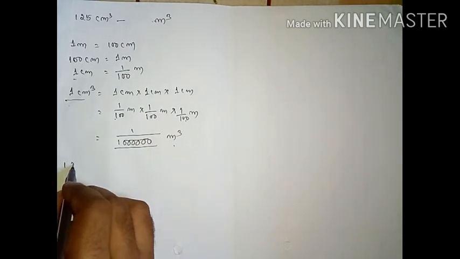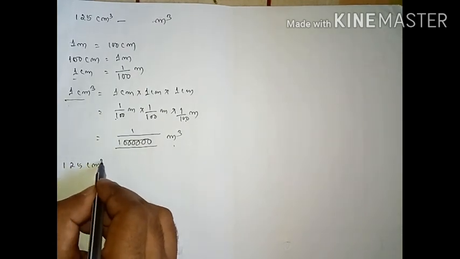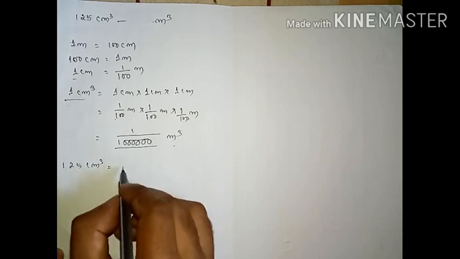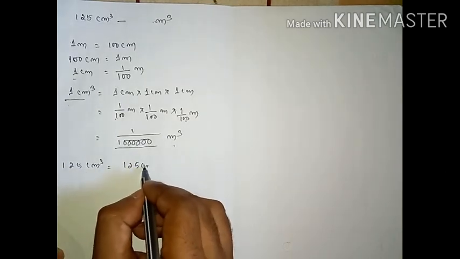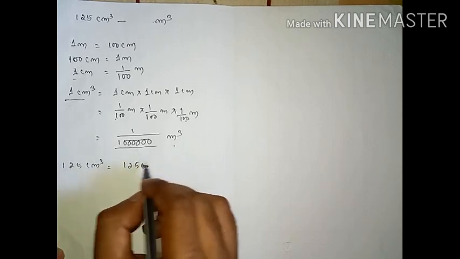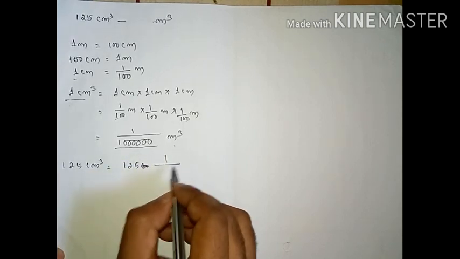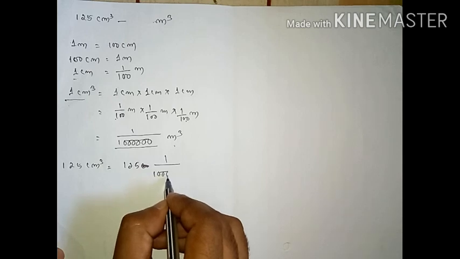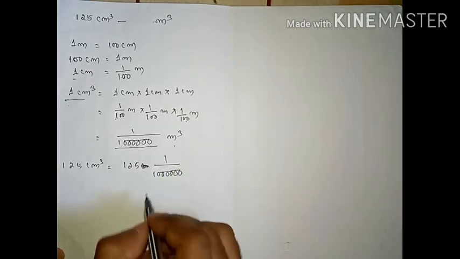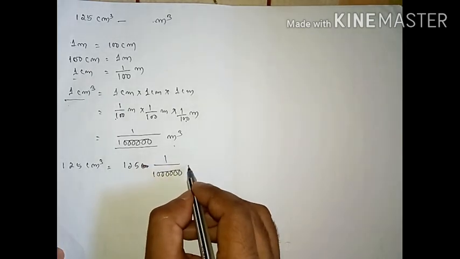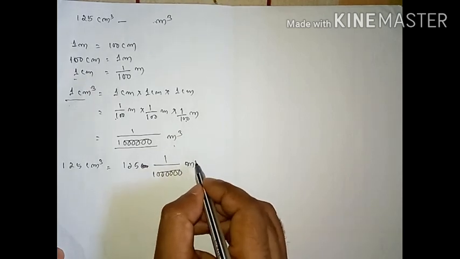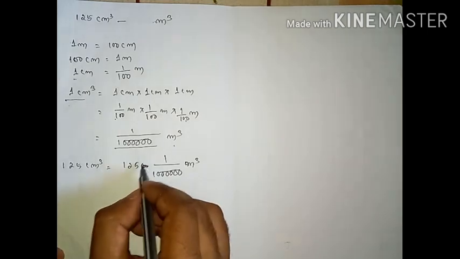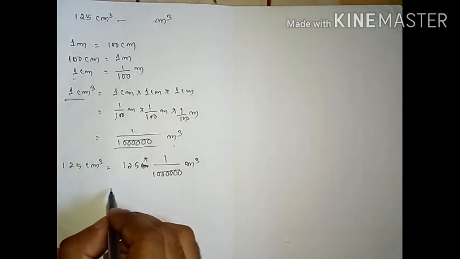So 125 centimeter cube equals 125 into 1 by 1, 2, 3, 4, 5, 6 zeros. So that one will be this much meter cube.